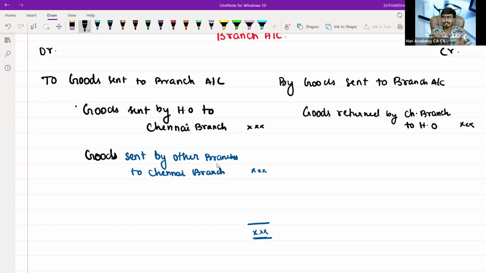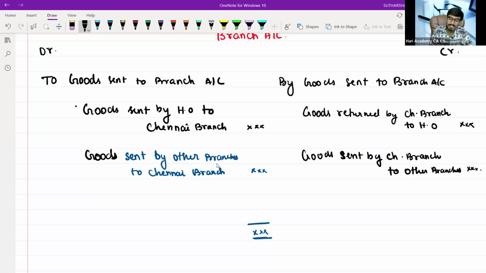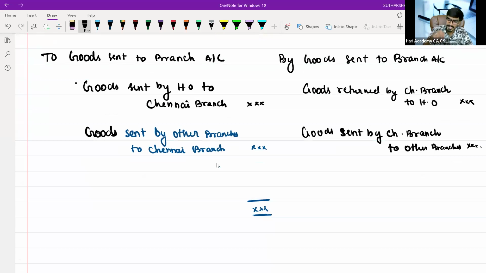This is one way. Whatever goods have been sent by HO to Chennai branch, they are sending back to us. Second, goods sent by Chennai branch to other branches. Chennai branch to other branches. This is the second thing. Okay. There is also a third alternative.